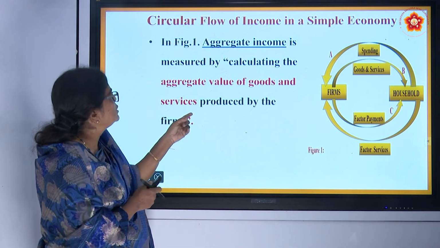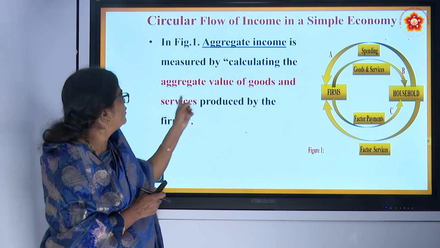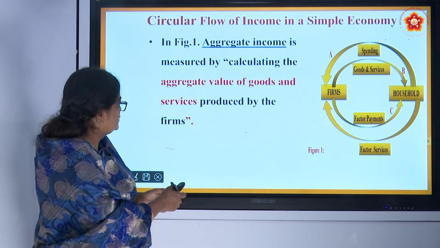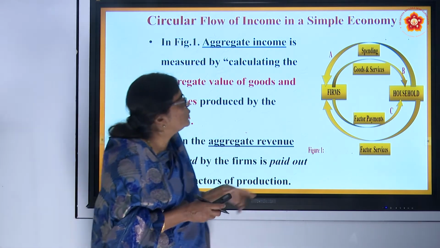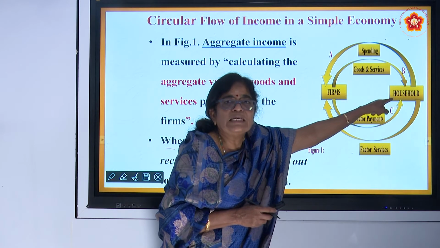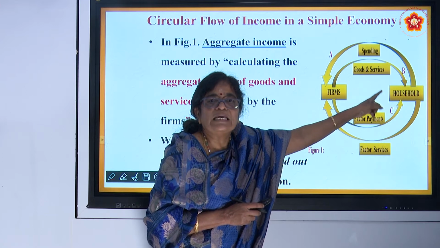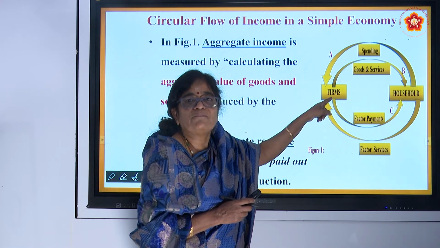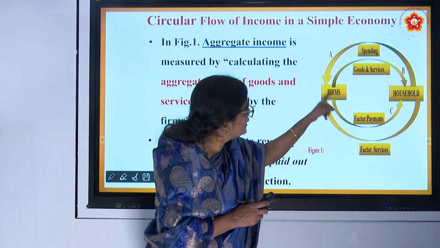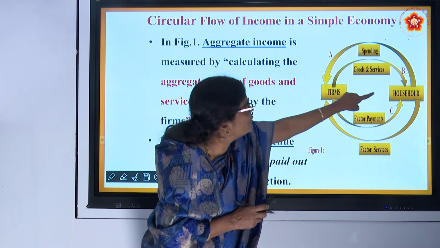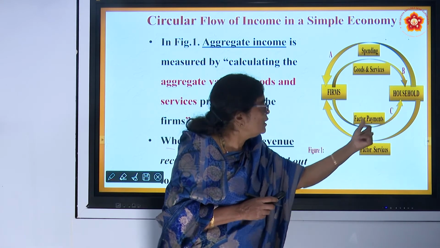Therefore, we can calculate the aggregate income by calculating the aggregate value of goods and services produced by the firms. And when the aggregate revenue received by the firm is paid out, as I told you, this spending of the household is nothing but the revenue of the firm. Whatever they spend as expenditure for the household comes in the form of revenue for the firm. That firm also doesn't keep it. Again in the circular flow, the firm pays back whatever revenue it received from the household, in the form of spending or expenditure, again given back to the household in the form of factor payment.